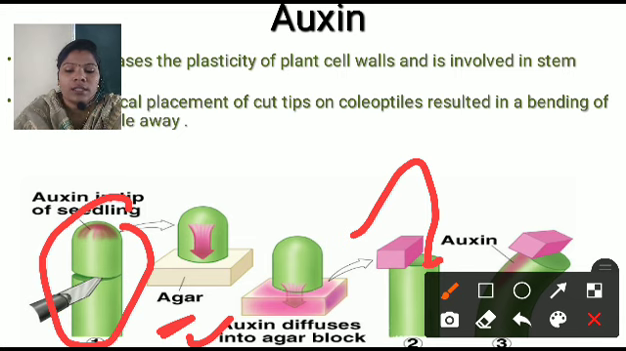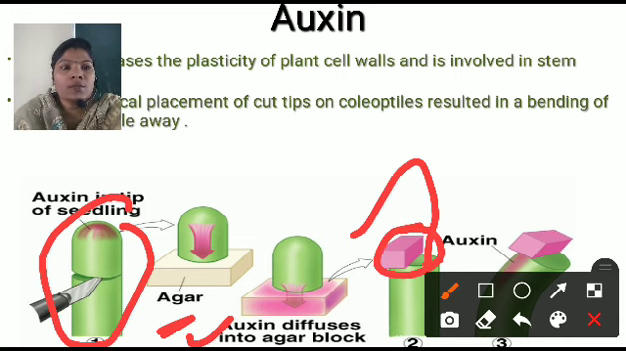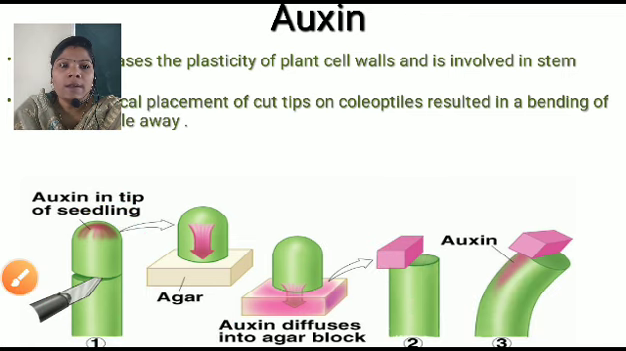Coleoptile is the sheath protecting the young shoot tip in grasses and cereals. That means this is the young shoot. On this young shoot we apply the auxin, and the auxin is transported to the shoot, which then bends away from the coleoptile. Their bending capacity, plasticity, increases due to the addition of the auxins.